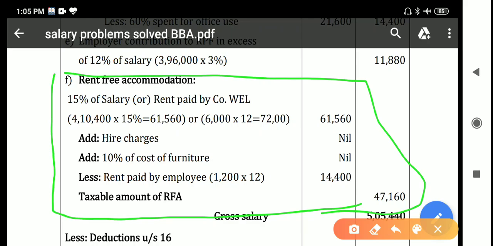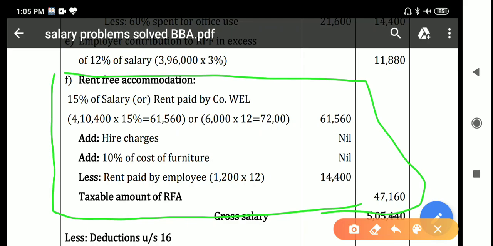First you should keep in mind whether the house is owned by the employer or leased by the employer. In this question, 6,000 per month is paid by the employer, rent paid.